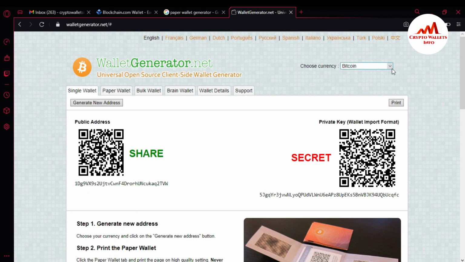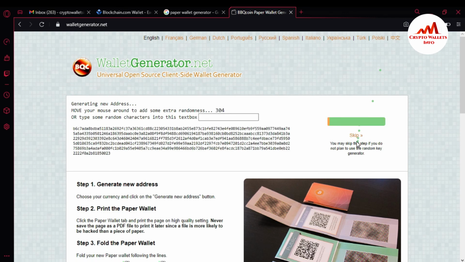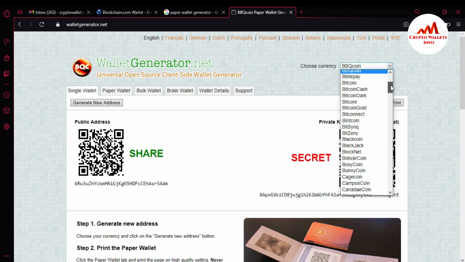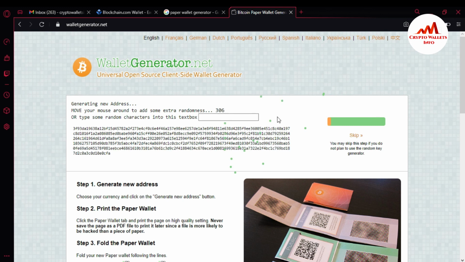Now select again Bitcoin or any other coin, like I selected BBQ coin. If I want to click skip again, I just go and select Bitcoin again. This is the Bitcoin. So you can see here how you can create a new paper wallet again. This is the method of creating a paper wallet. You can create multiple paper wallets.